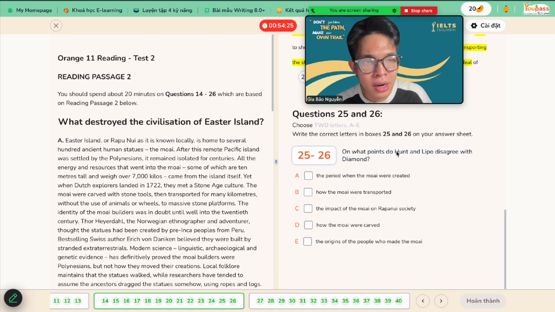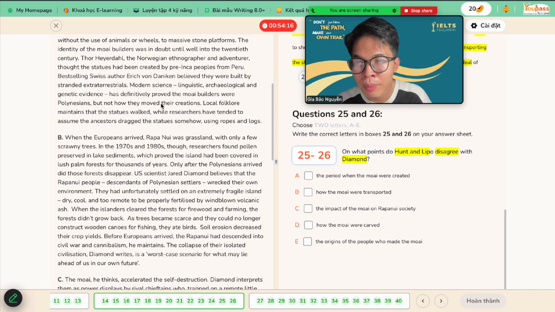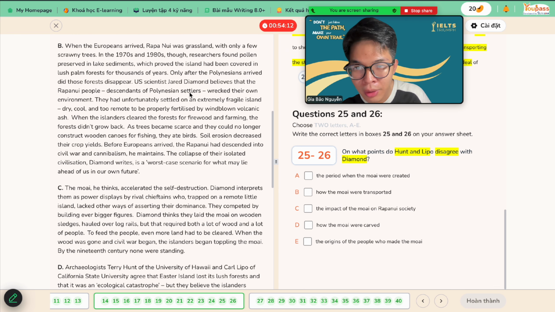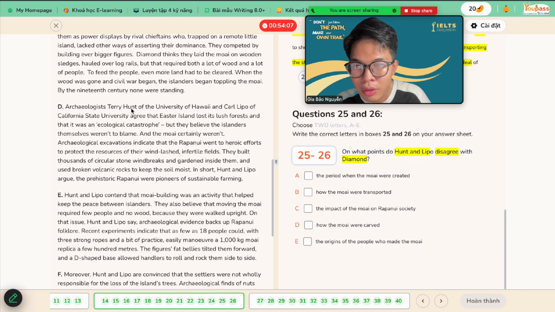On what points do Hunt and Lipo disagree? They all disagree with Diamond. This one is kind of tough. So let's see, let's find Hunt and Lipo. Do we have Hunt and Lipo in here? Nope, but I think we can see the settlers here. Okay, Hunt and Lipo.